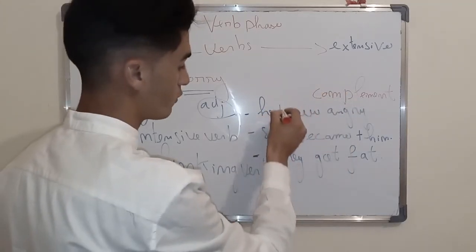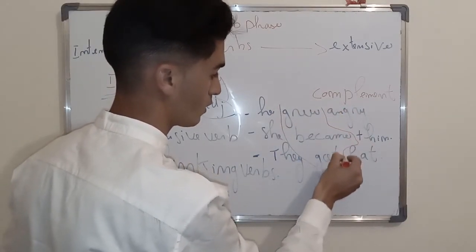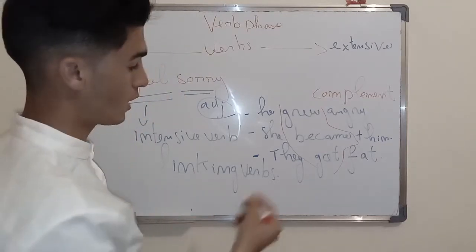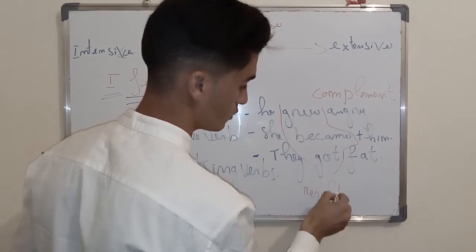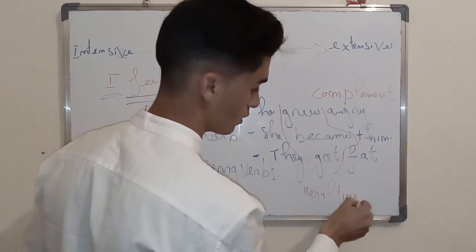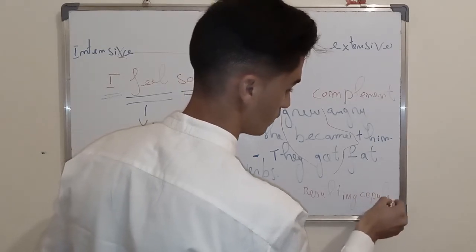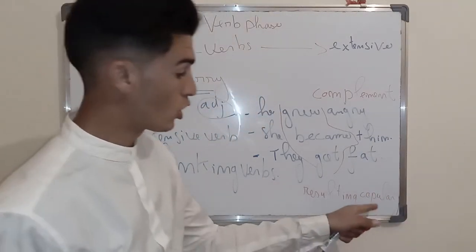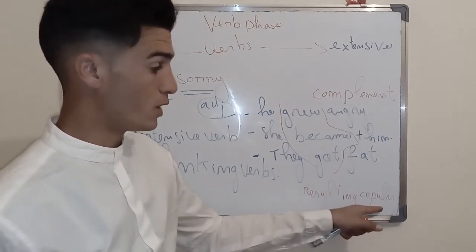All of these three verbs are called resulting copular verbs.